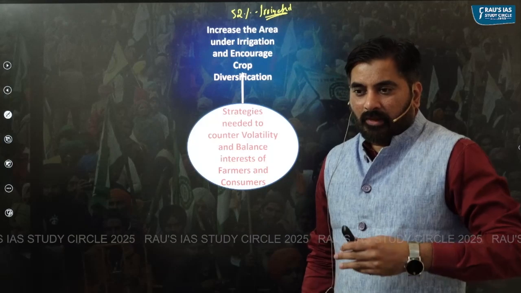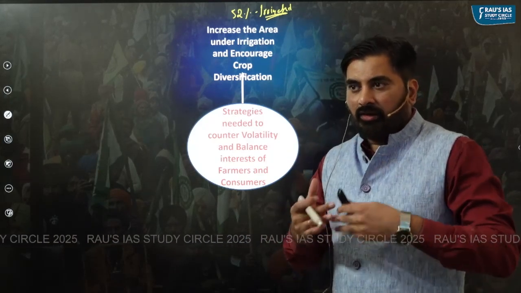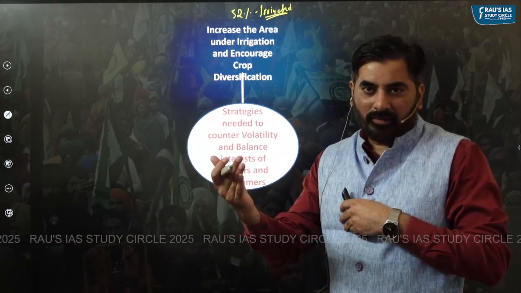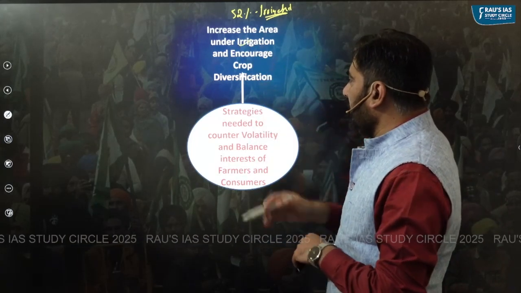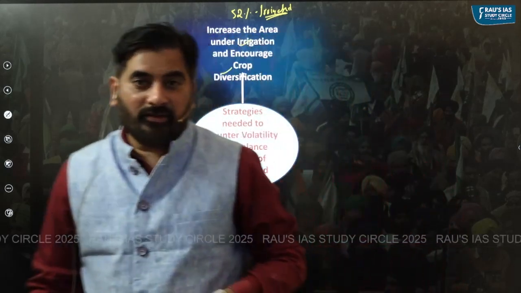Which means if there's a failure of monsoons, then there will be a decrease in production, and a decrease in production could lead to an increase in prices, right? So to control price volatility, we need to increase the area under irrigation and also undertake crop diversification.